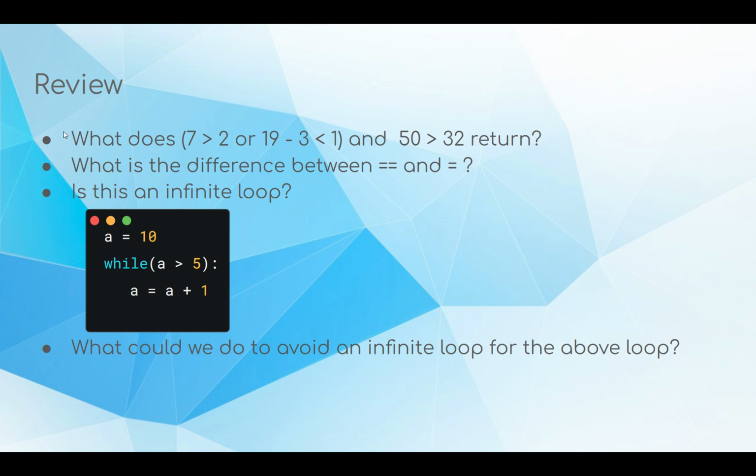So some quick review. If you don't know the answer to any of these, you might want to look it up or go back to our previous lessons. What does 7 is greater than 2 or 19 minus 3 is less than 1 and 50 is greater than 32 return? Remember, or means one of these has to be true, and means both of these two statements have to be true. What is the difference between equals equals and single equals? And is this an infinite loop? a equals 5, while a is greater than 5, a equals a plus 1. And if it is an infinite loop, what would you do to avoid it, or how would you change it to be an infinite loop if it isn't?